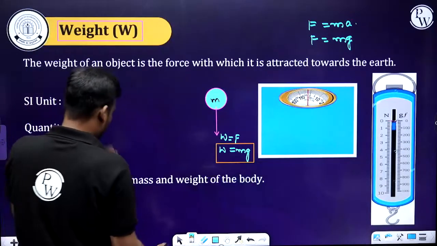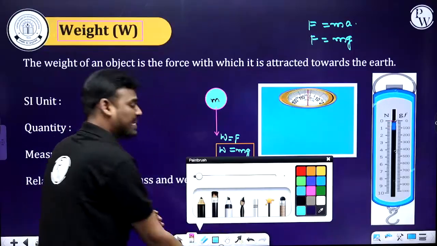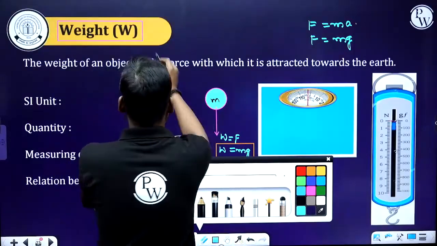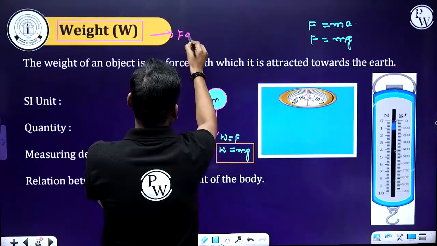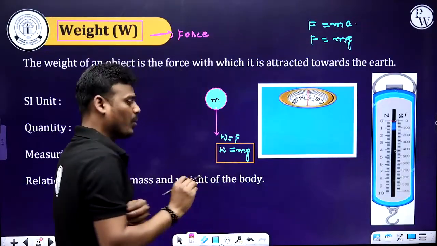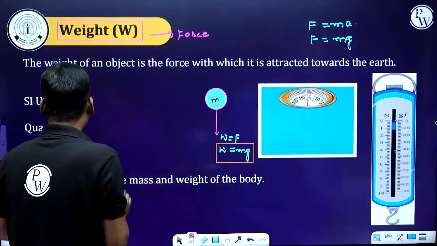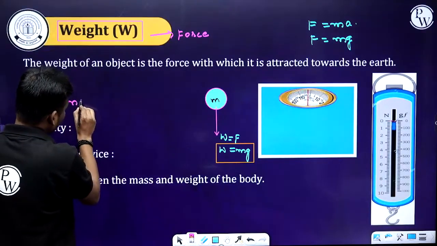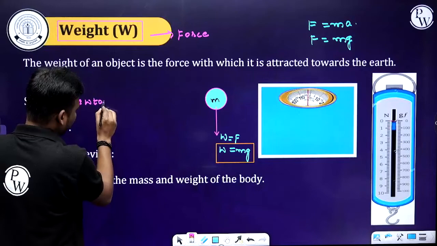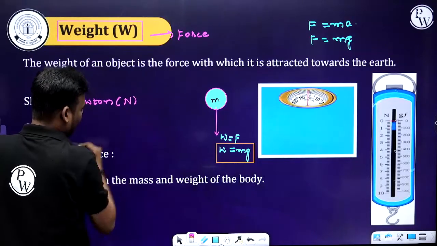Next one. So the definition is clear. Weight is nothing but a force only. Weight is nothing but a force due to gravity of the planet. Now, the SI unit. If it is a force, what is the SI unit of a force? That is the Newton, represented by capital letter N.